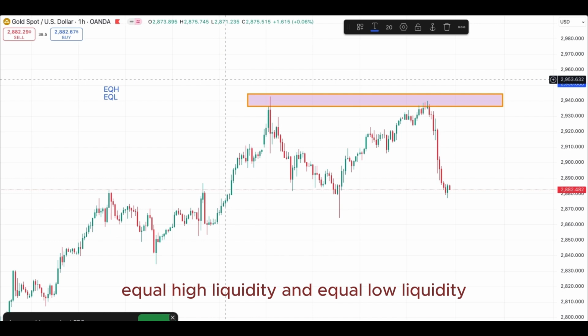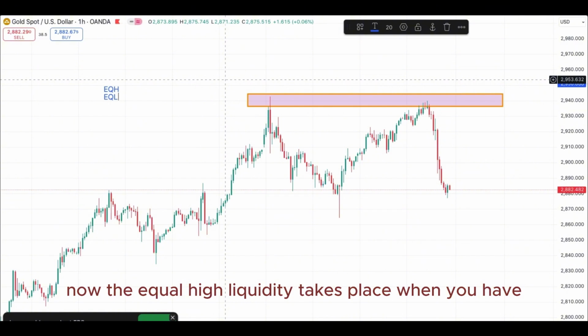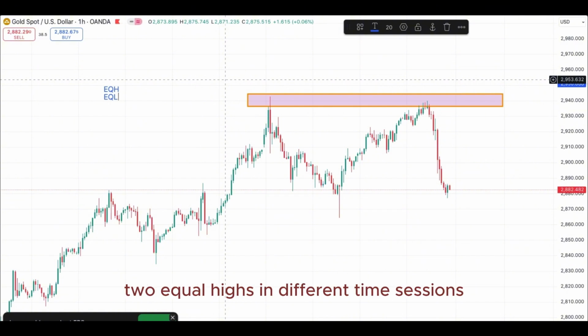Equal high liquidity and equal low liquidity. Equal high liquidity is found on the top, equal low liquidity is at the bottom. Now the equal high liquidity takes place when you have two equal highs in different time sessions or different time